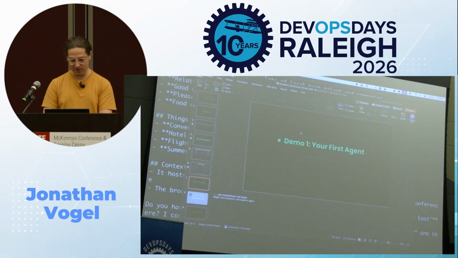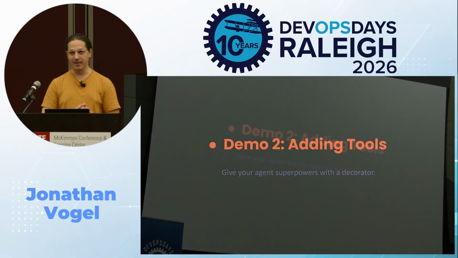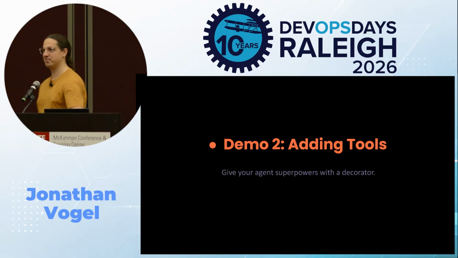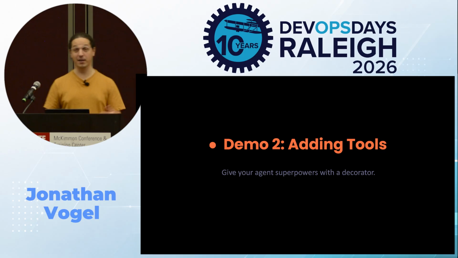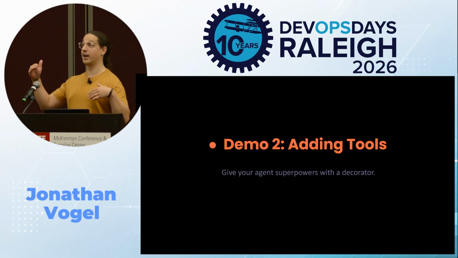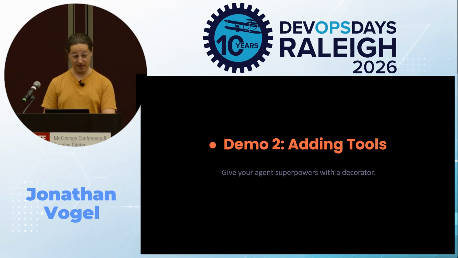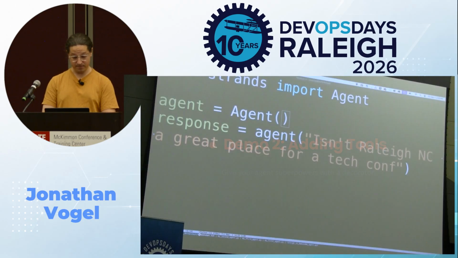All right, let's go back to our deck and think about how to expand this. Let's be real, we've got to add things like tools and everything else. So we're going to go one step further and add a custom tool. I'm going to exit out of here, go back to our shell, and we are going to run our second agent in a moment. Let's walk through that code.